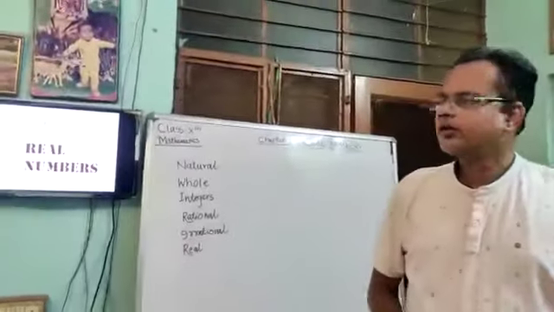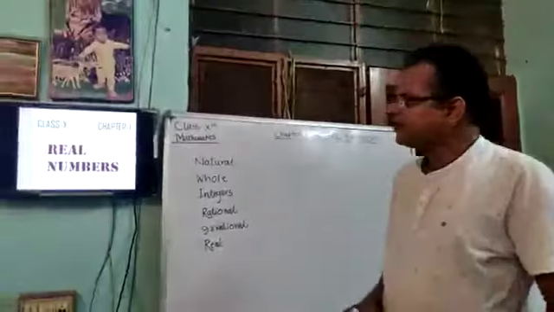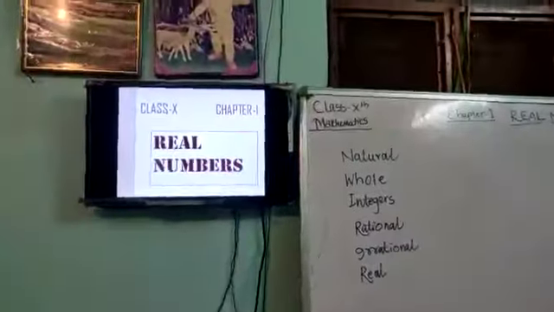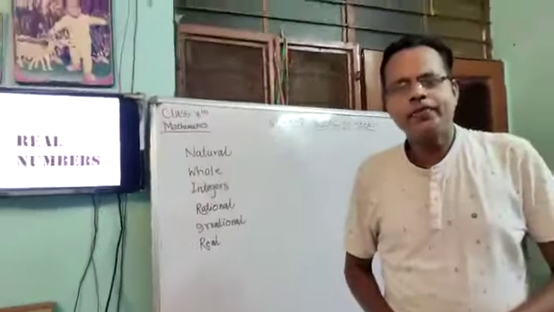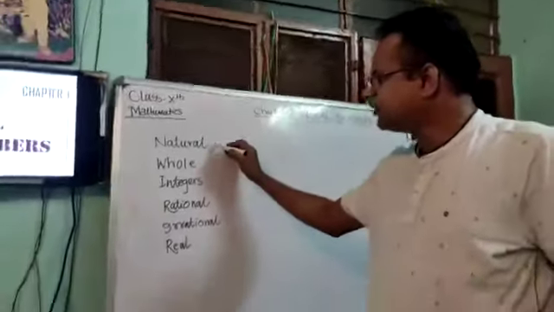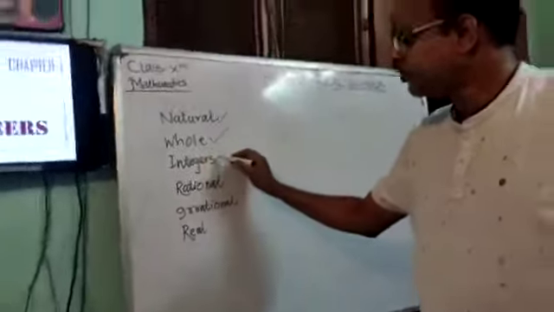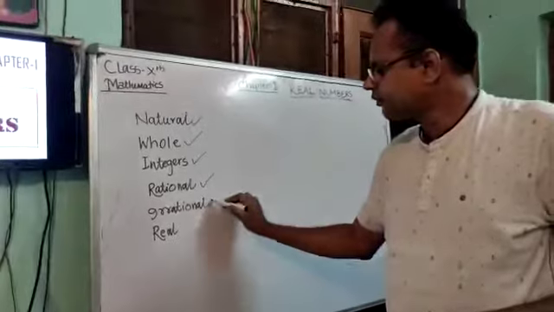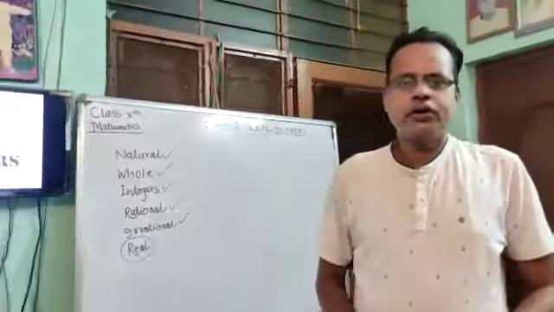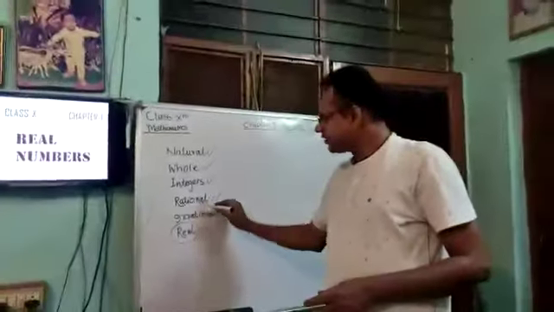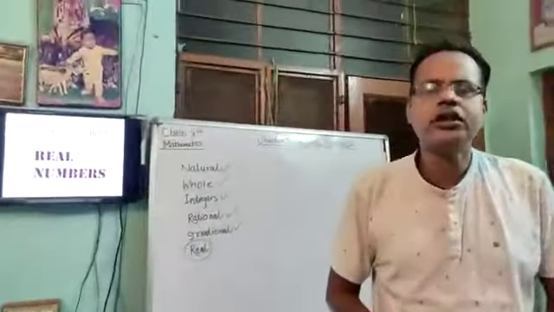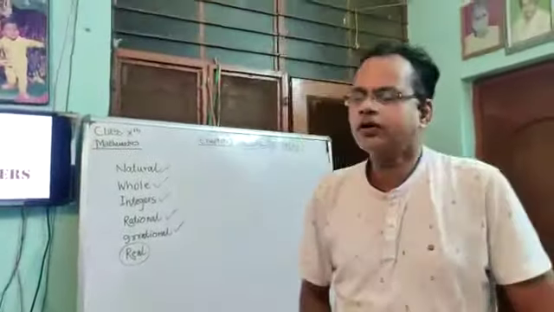Dear students, the topic of discussion today is class 10 mathematics, Chapter 1, Real Numbers. We have all come across many number systems. As you know from your previous classes, you know very well what natural numbers, whole numbers, integers, rational numbers, irrational numbers, and then real numbers are. In standard 9 we also discussed these rational, irrational and real numbers. So what new things will we study in standard 10, that is the matter of concern.